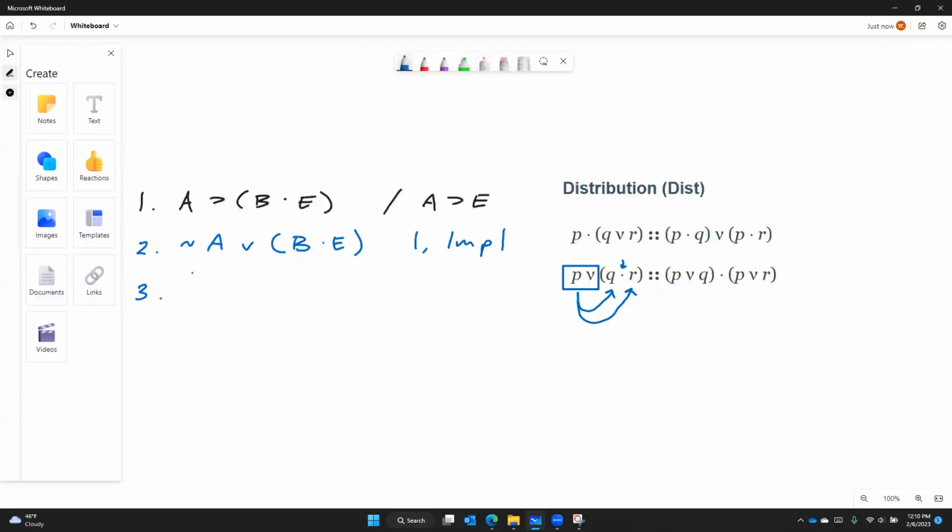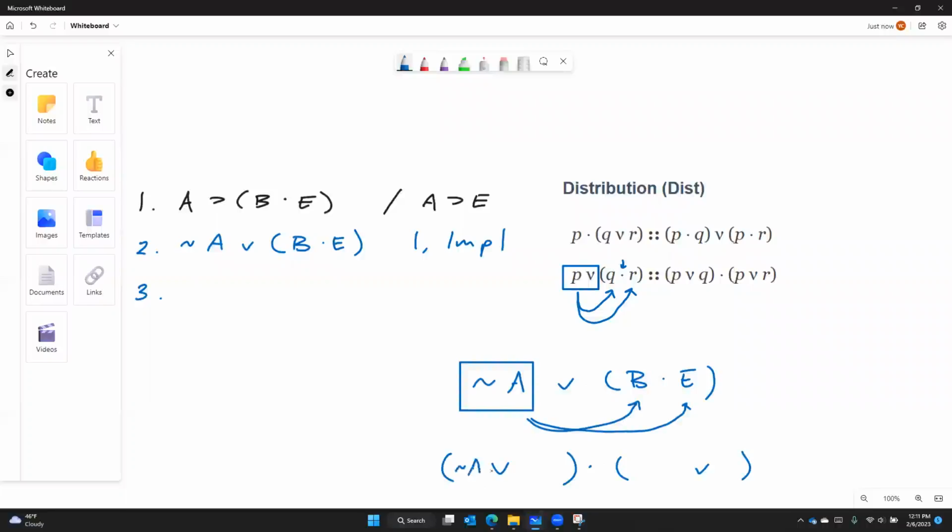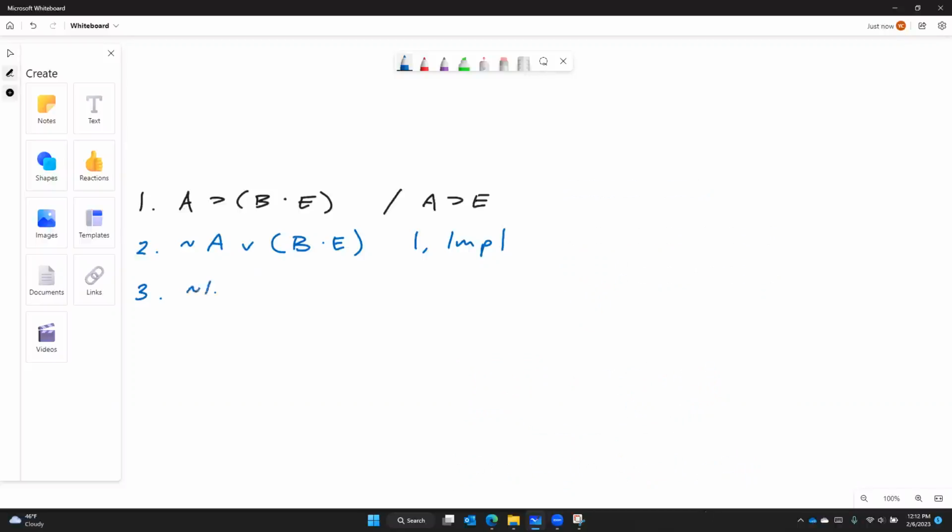So in the context of our proof, this tells us to distribute that tilde A over the B and the E. So again, we get wedge dot wedge. And this time it's going to be tilde A wedge distributed onto the B, and then tilde A wedge distributed onto the E. So that means that line 3 is going to be distribution.